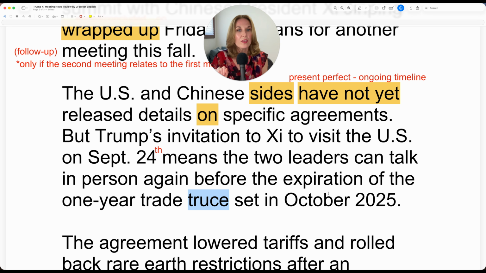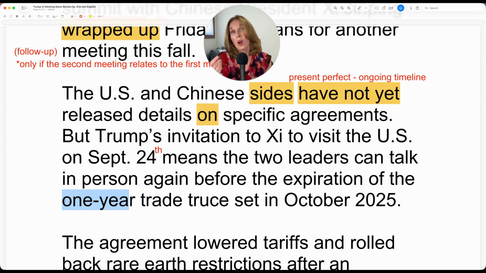So it sounds like Trump and Xi said, okay, for 1 year, we will not have any arguments, disagreements, or debates relating to trade. But that's going to expire October 2026, because 1 year.